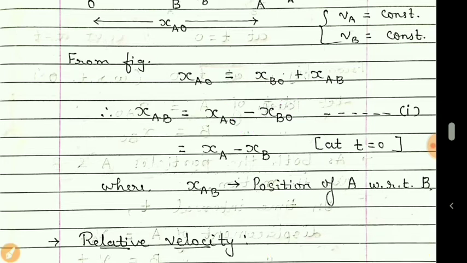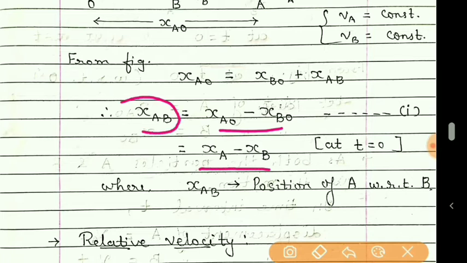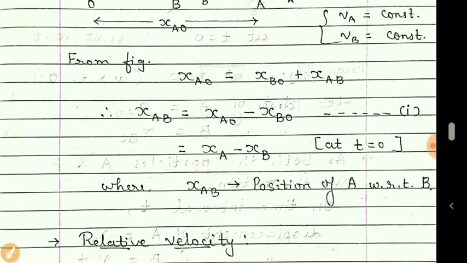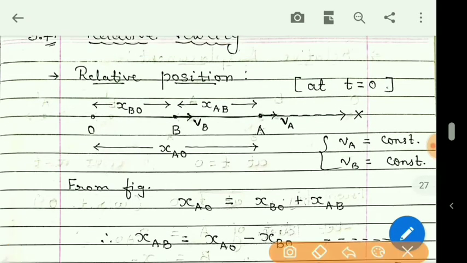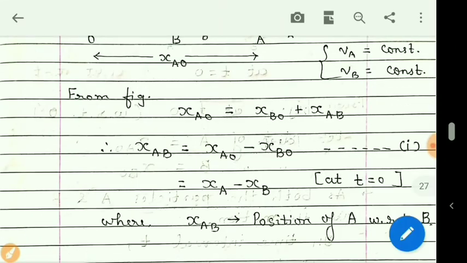So we can write this equation finally as XA minus XB. So we get the position of A with respect to B, that is XA minus XB at time t is equal to 0. Why? Because here both these vehicles are in motion, but at time t is equal to 0, the vehicle B is here and vehicle A is here. So at this time we have obtained this equation.